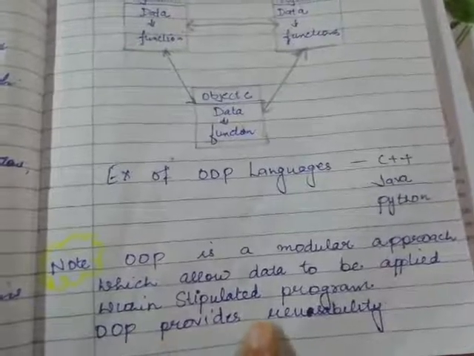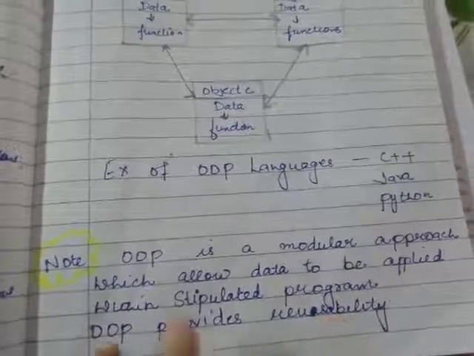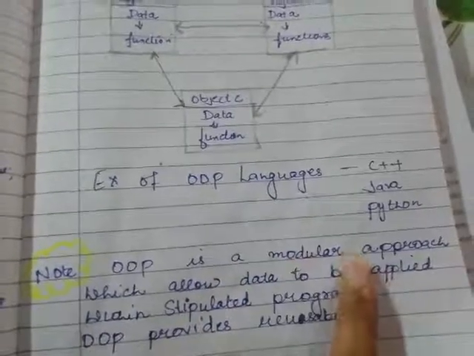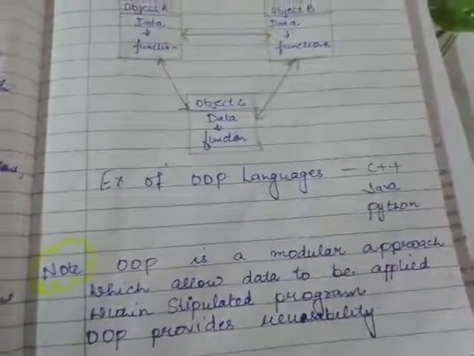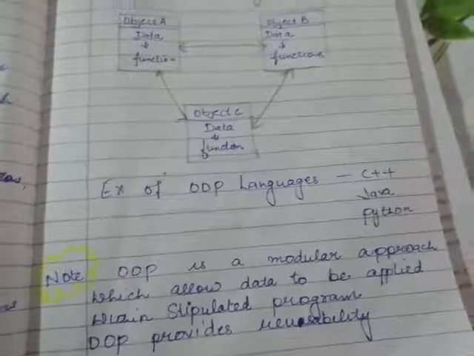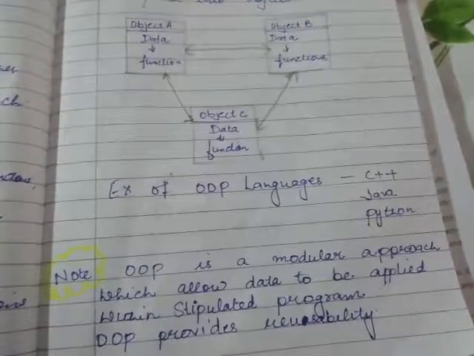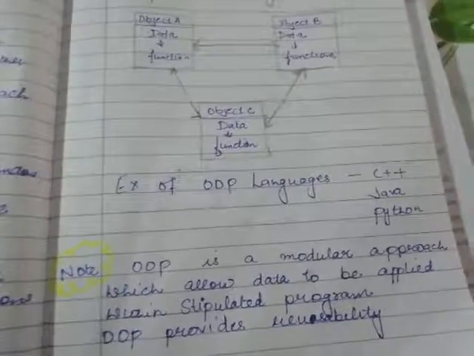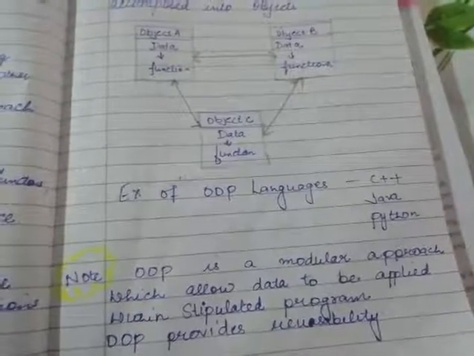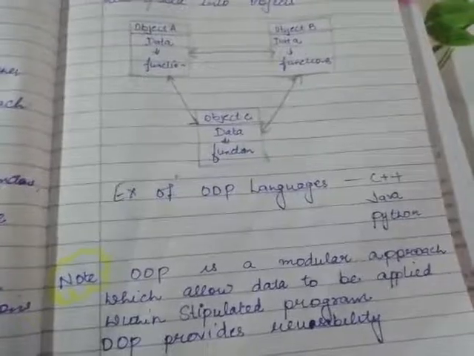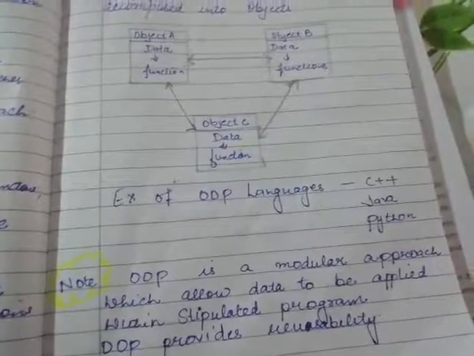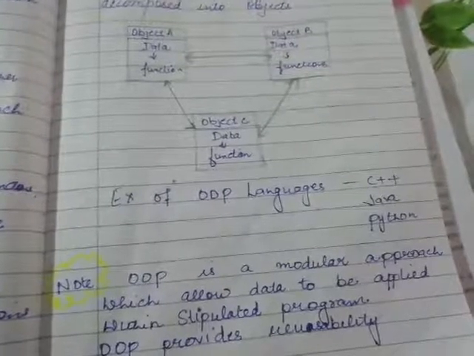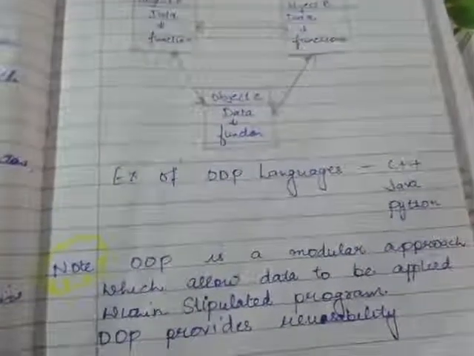Object-oriented programming provides reusability. First of all, it tells that OOP is a modular approach. Modularity means you can again divide the program, as we have discussed in our last video, that we can divide the complex problem into very small problems and solve these problems independently, and after that we can combine them. हमने कुछ ऐसा किया था.